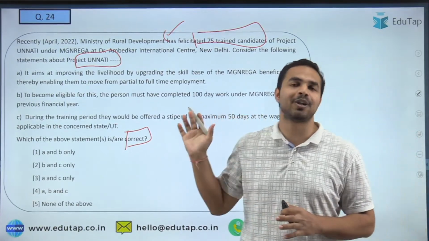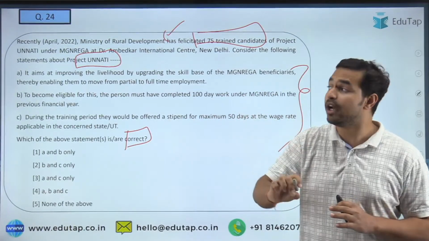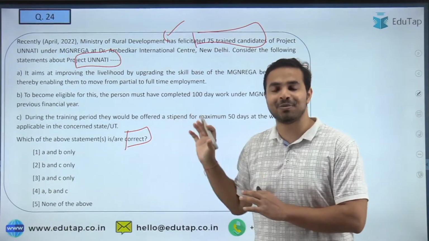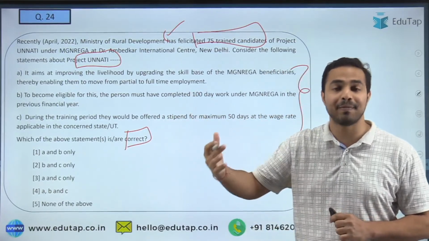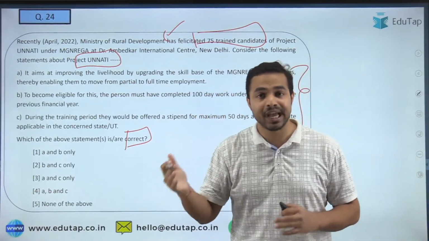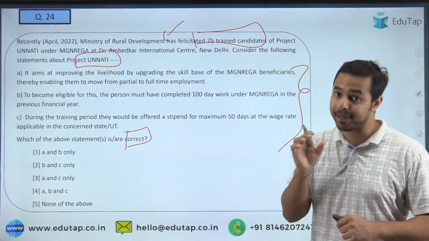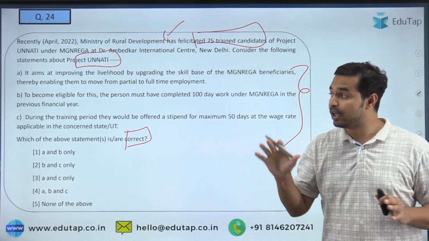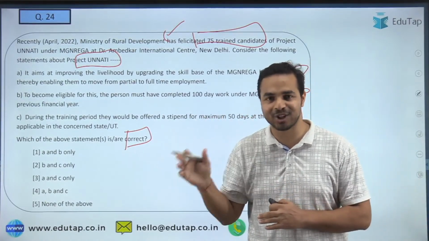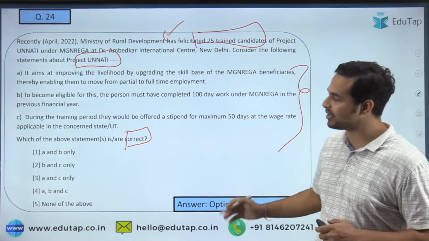Zubin is saying that I am skipping this particular part. See guys, when we are conducting such kind of session you are required to identify and to answer the question, because if you commit a mistake here then in the exam you will remember what mistake I just did during that session, and this will help you in remembering that particular initiative which you attempted wrong. But in the exam if you do not remember that, you can use the elimination part, and even then if you cannot reach the right answer then you can skip that particular part. Okay guys, so the right answer is option 1, that is both A and B only.